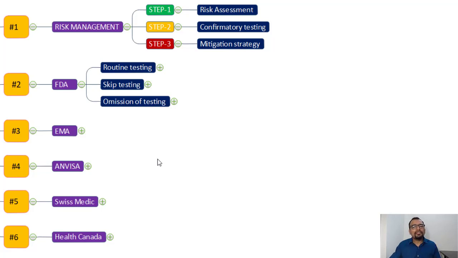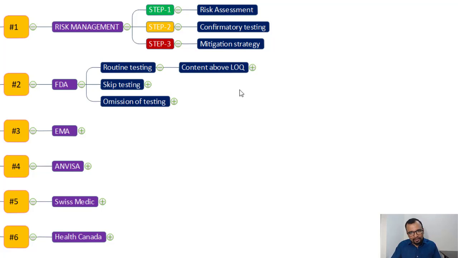So what does the FDA say about the requirement of routine testing? Now you have done the confirmatory test, and if you find that the content of the nitrosamine is more than the LOQ of your analytical method, in that case you need to test all the batches for the nitrosamine, right?